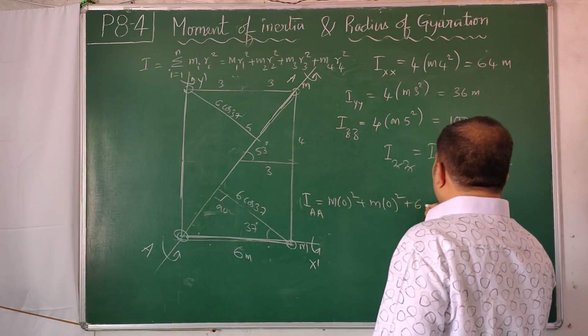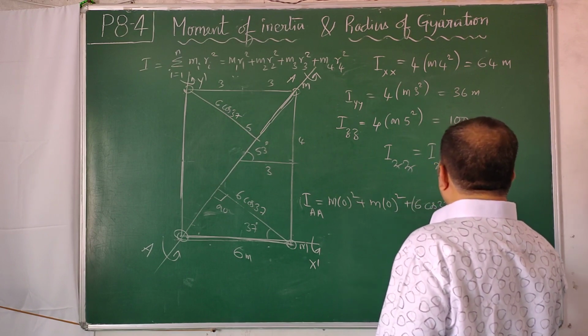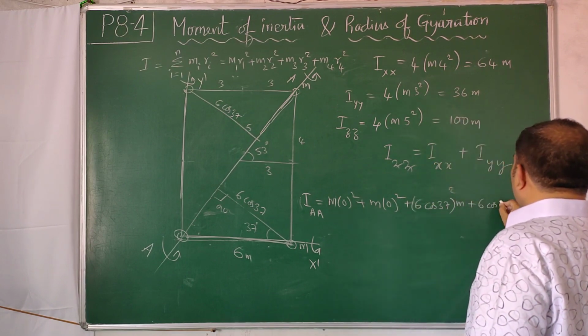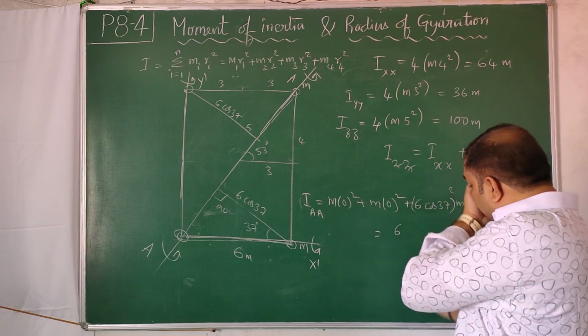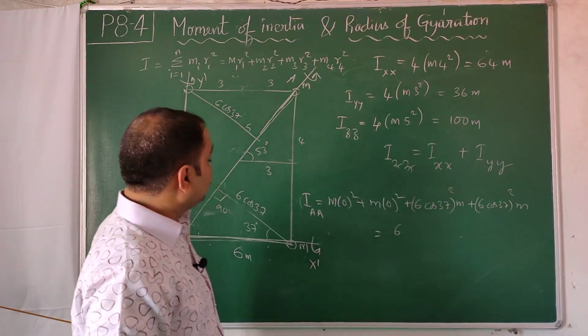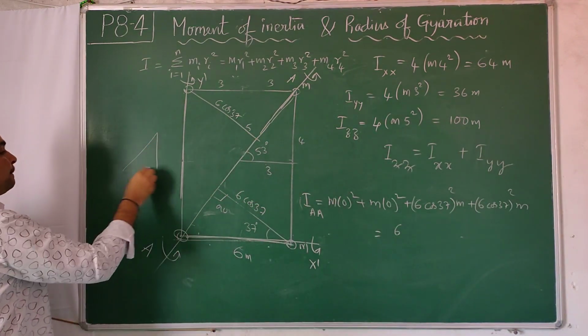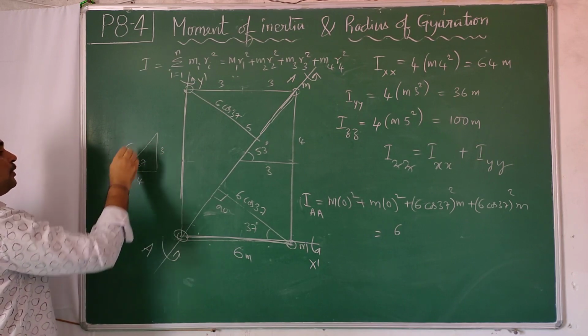Plus 6 cos 37 whole square into m, plus 6 cos 37 whole square into m. This comes out to be 6 cos 37. Cos 37 what? This is 37, this will be 3, this will be 4, this will be 5. So 4 by 5.